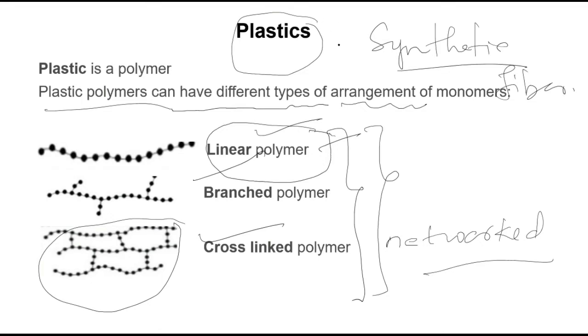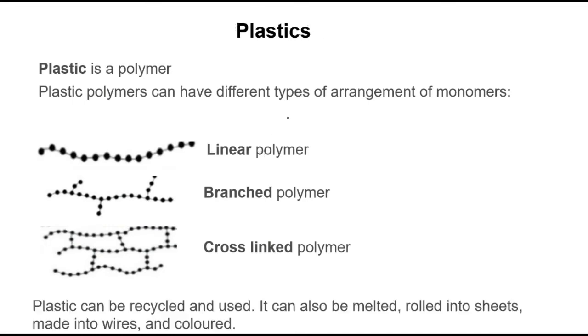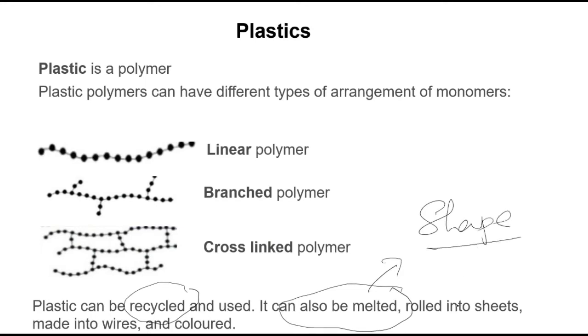Now, why are plastics so much in use? Because most of the plastics can be recycled, right? Not all plastic can be recycled. They can be melted. You can heat them and melt them, some of them. You can put them in different shapes. You can roll them into sheets.